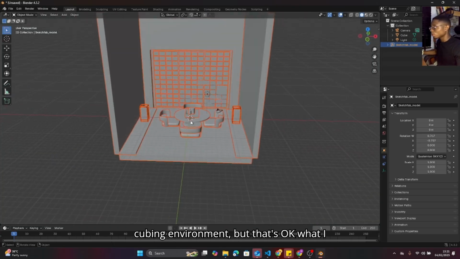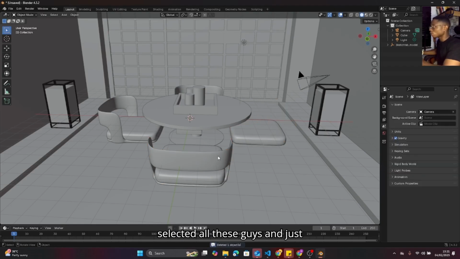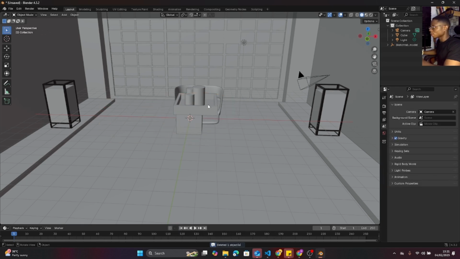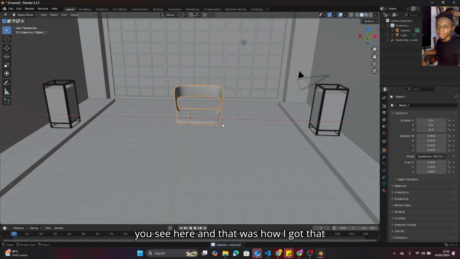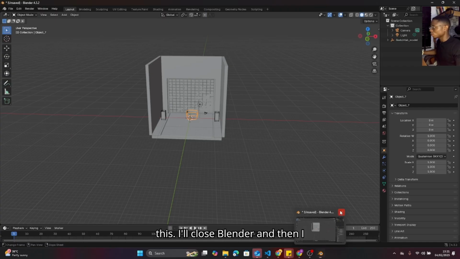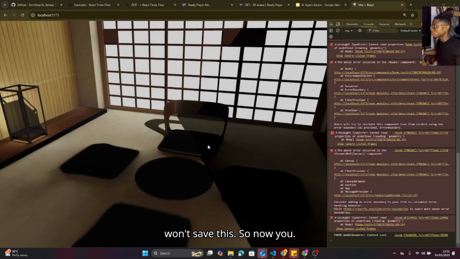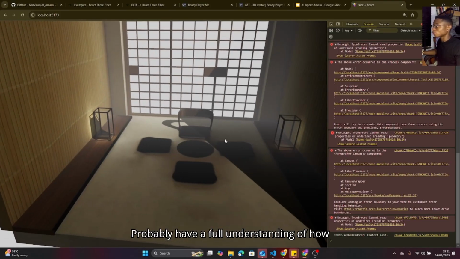What I did was I came around and selected all these projects, selected all these guys and just deleted the whole thing. And I left the seat you see here. And that was how I got that to happen. So that is that for this. I'll close Blender and then I won't save this. So now you probably have a full understanding of how this room came about.